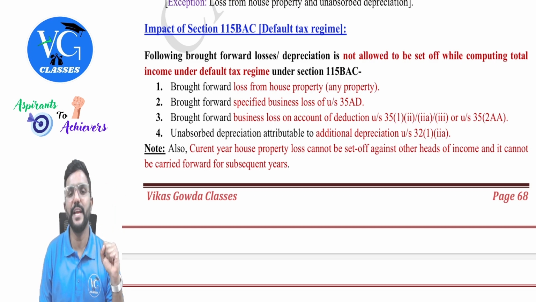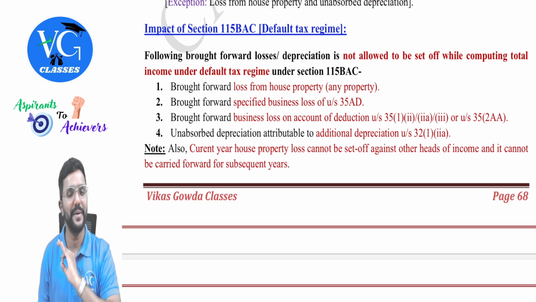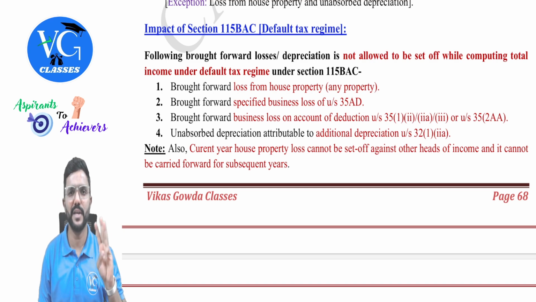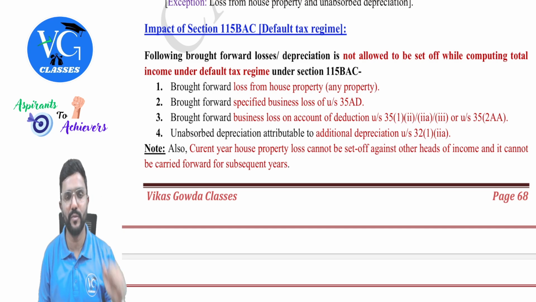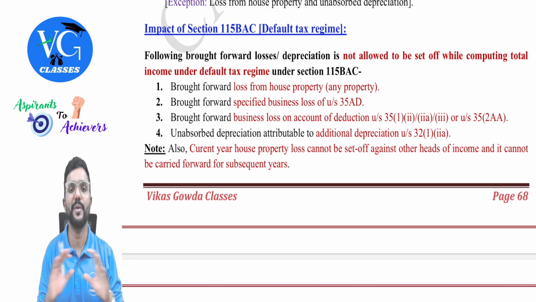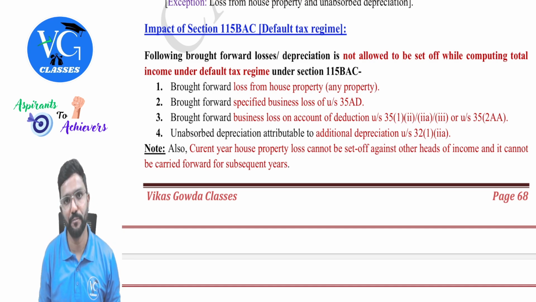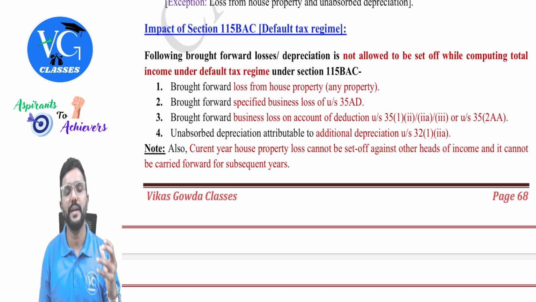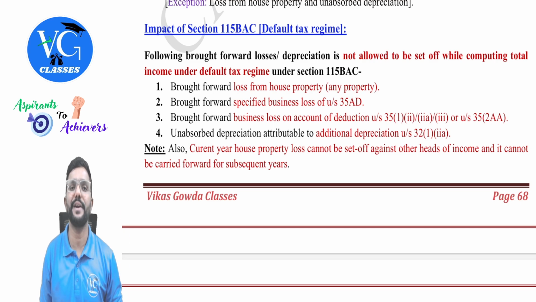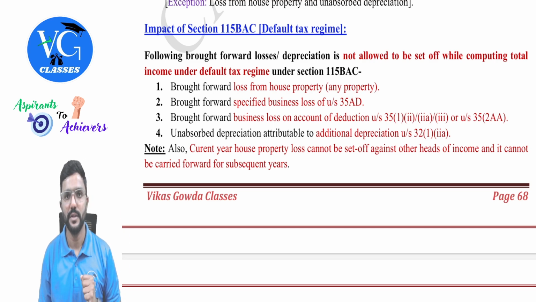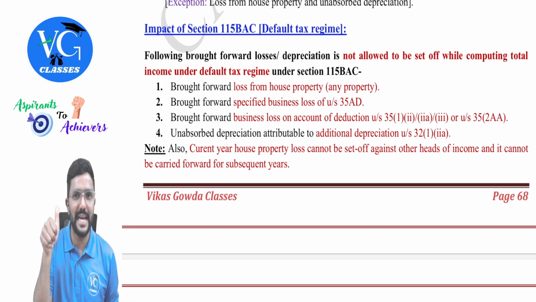Guys, simple, simple. Let me talk about everything related to house property. If an assessee is following the default scheme under section 115BAC, then interest on self-occupied property will not be allowed. That is, the maximum 30,000 or 2 lakh will be allowed as deduction for interest on housing loan for self-occupied property, but it will not be allowed if the assessee is following the default scheme. So income from self-occupied property will always be nil for an assessee who is following the default scheme. Next, if he has any loss from a house property, the maximum he can do is adjust it only in the same year within the same head. He cannot adjust it against other heads of income.